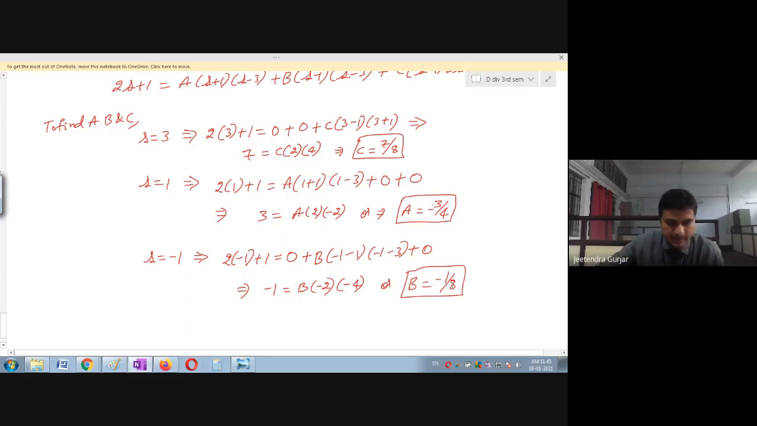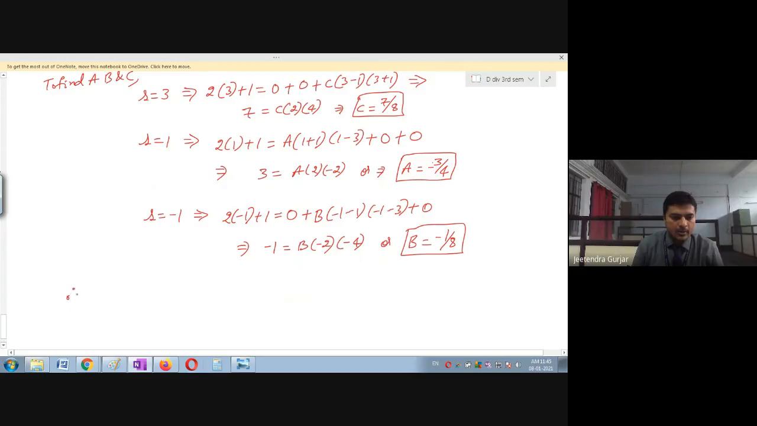Everyone got the same answer, I think, right? Therefore, okay, so what is the split we have done? 2S plus 1 divided by S minus 1, S plus 1, and S minus 3. Now A is minus 3 upon 4. I will substitute: 1 divided by S minus 1, plus B is minus 1 upon 8 divided by S plus 1, plus C is 7 upon 8 divided by S minus 3. So this is the split, students.